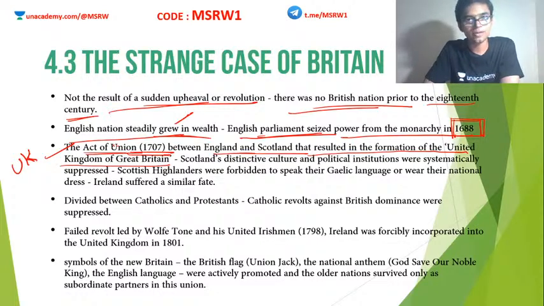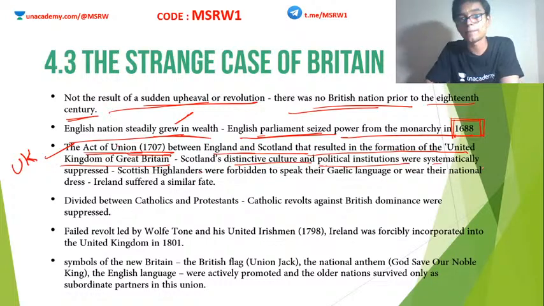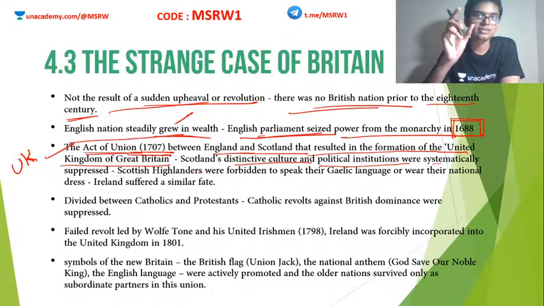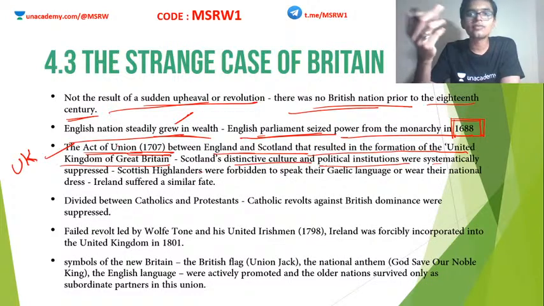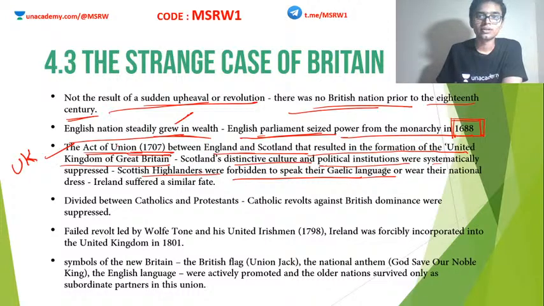Britain was the superior power and Scotland was comparatively weak. So what happened? Scotland's distinctive culture, political institutions, etc. were systematically suppressed. Obviously, when two parties unite together, the stronger one will always prevail. Correct? So here also Britain managed to impose their own traditions and their own methods of government into Scotland as well. For example, Scottish Highlanders were forbidden to speak in their Gaelic language. They were forbidden to wear their national dress.